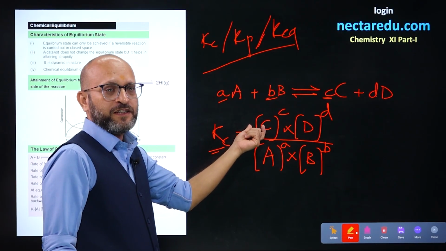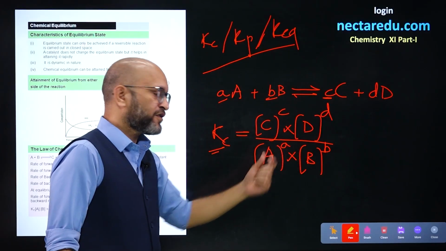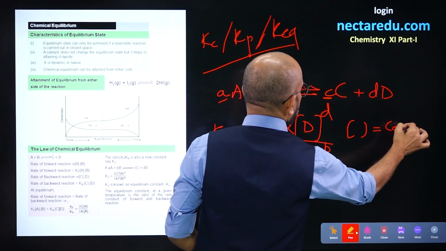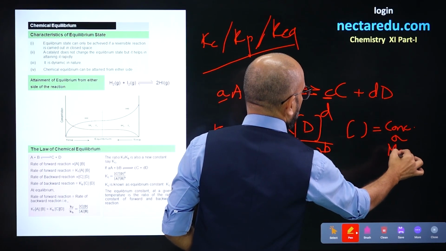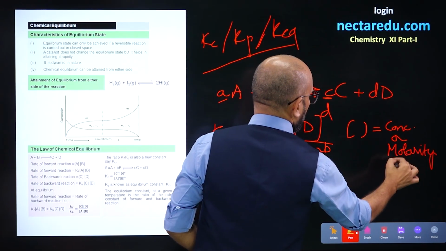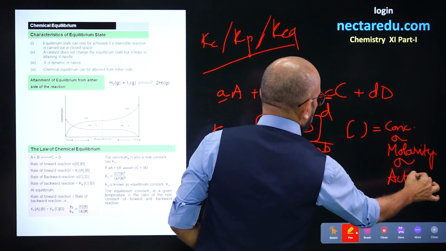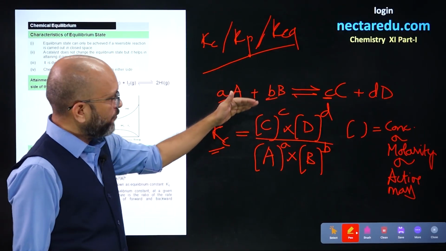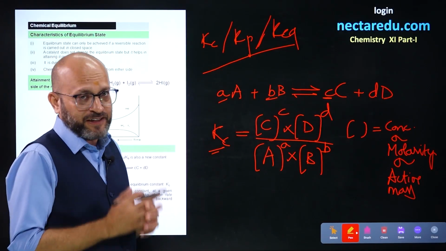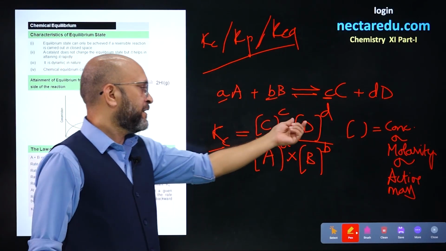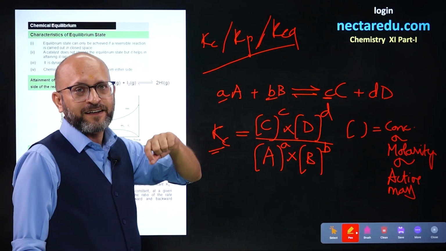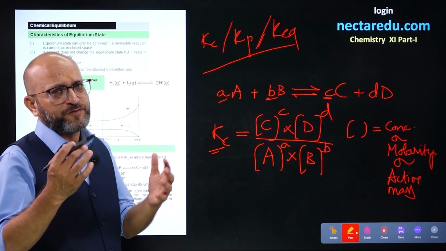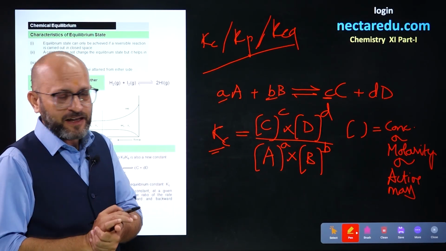That means concentration of C, concentration of D, concentration of A, concentration of B. The square bracket represents concentration, or you can say molarity, or you can say active mass. So you can calculate the concentration of C by putting moles of C upon volume of the container if it is a gaseous mixture. Similarly, moles of D upon volume of the container, moles of A upon volume of the container, moles of B upon volume of the container, which must be given in any question asked, right?